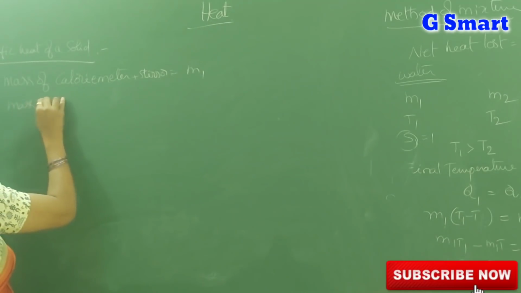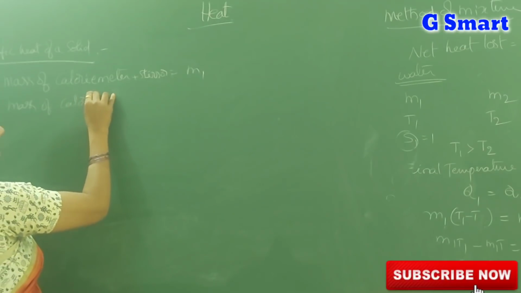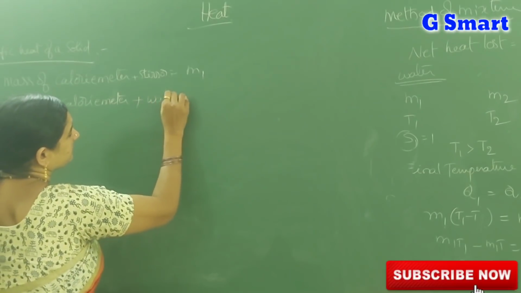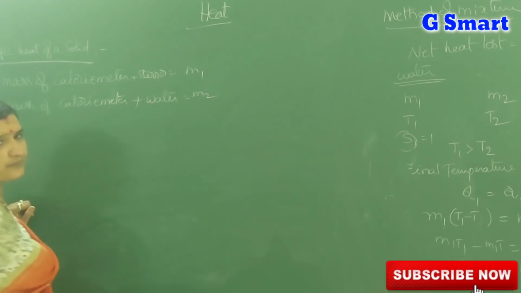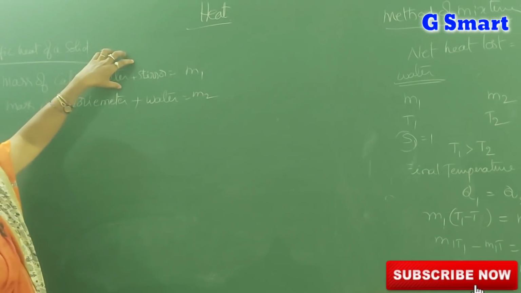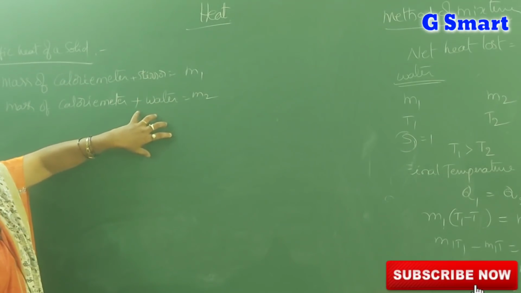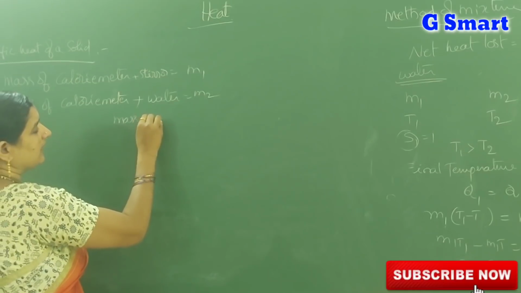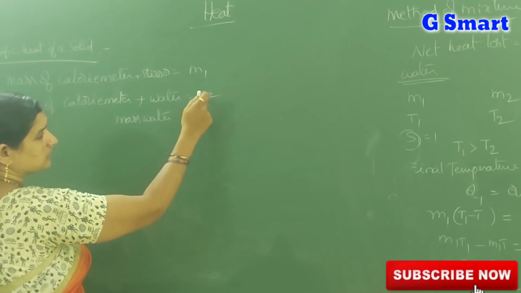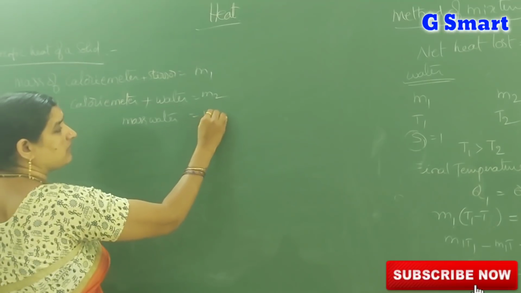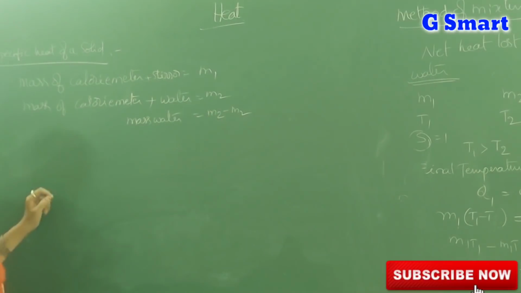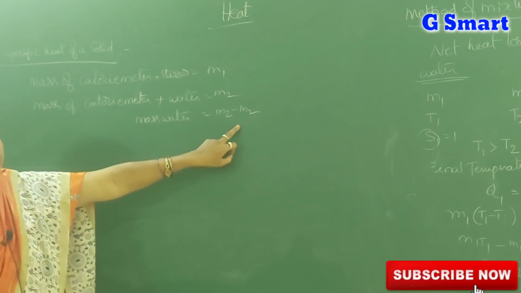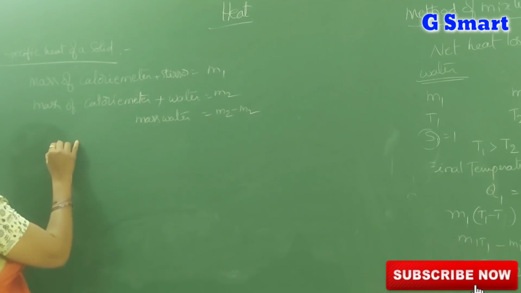By using the stirrer, the mixing becomes very fast. Next, mass of calorimeter plus water is equal to M2. Take water in the calorimeter and measure the weight of the calorimeter and water, M2. But we want the mass of water. How will you get the mass of water? Substituting M2 minus M1, you can get the mass of water. Mass of calorimeter plus water minus mass of calorimeter gives you the mass of water.